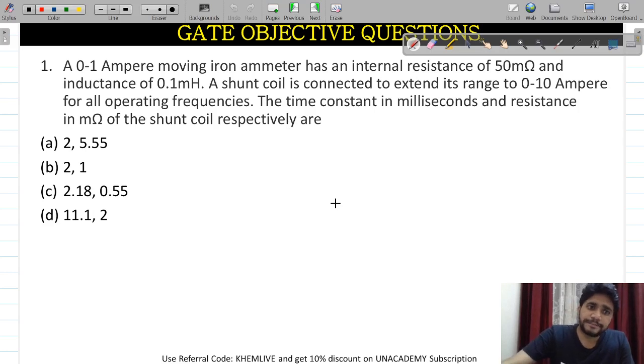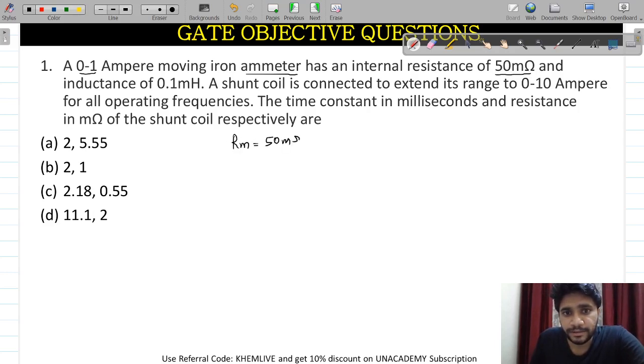The question says: a 0 to 1 ampere moving iron ammeter has an internal resistance Rm of 50 milli ohm and an inductance of 0.1 millihenry.